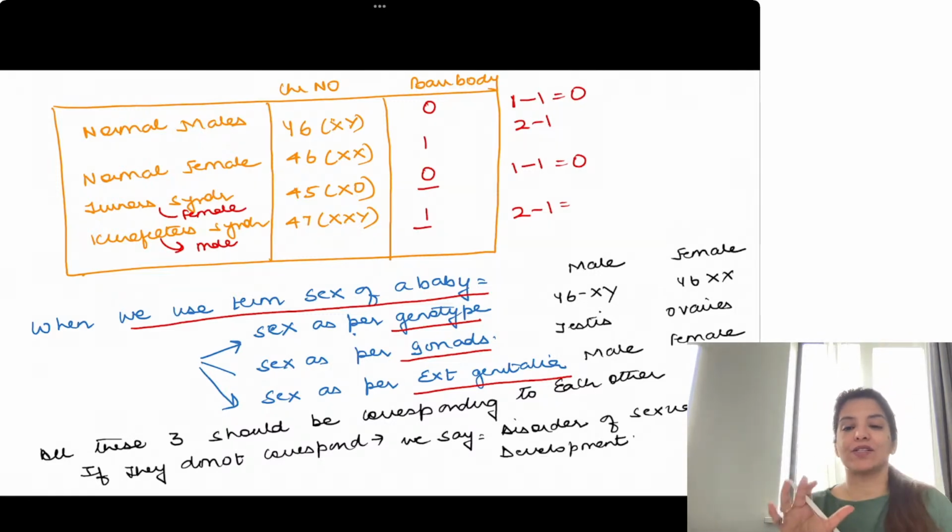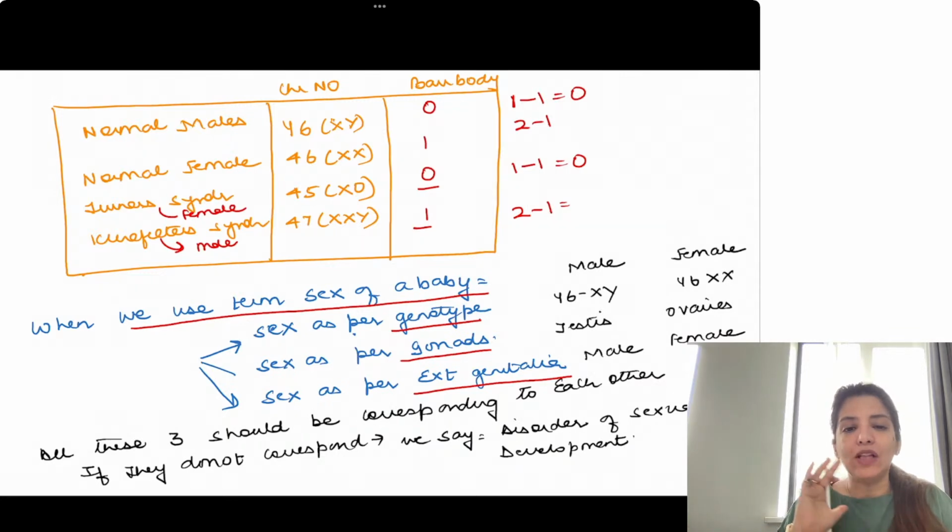Now in males, genotype is 46XY, gonads are testes, and external genitalia resemble male external genitalia. Whereas in females, genotype is 46XX, gonads are ovaries, and external genitalia are female-like.